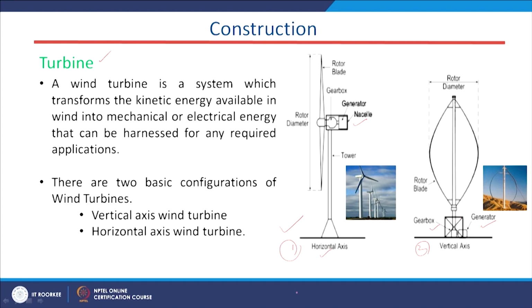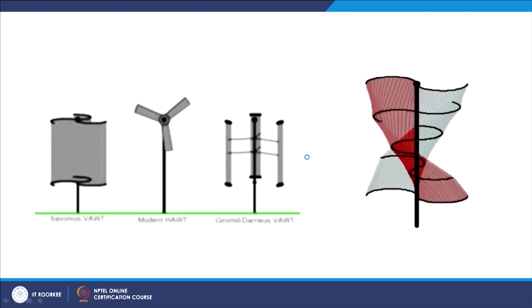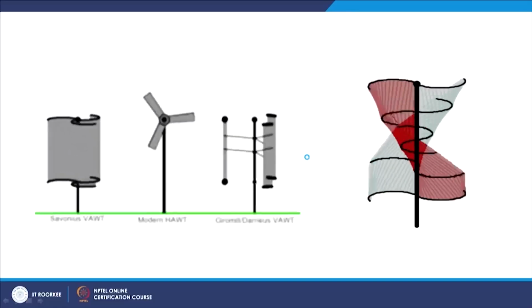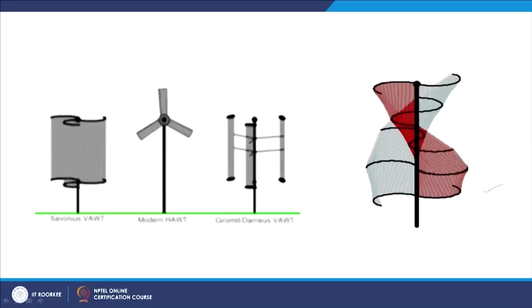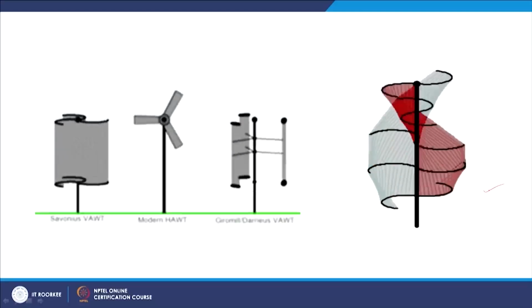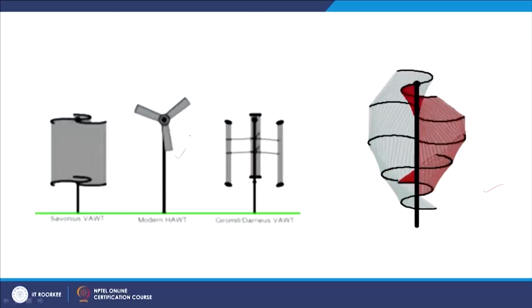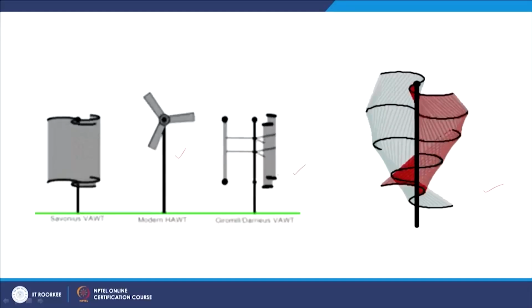Another point is the diameter of the rotor blade, the rotor which rotates. For the horizontal type, the rotor diameter is measured horizontally, but here the rotor diameter is measured vertically. So, that is how these two structures are different from each other. And here I have collected some pictorial illustrations. If you could see, this is how the vertical blades or vertical structure rotates, and this is our horizontal structure. This is also vertical, this is also vertical.